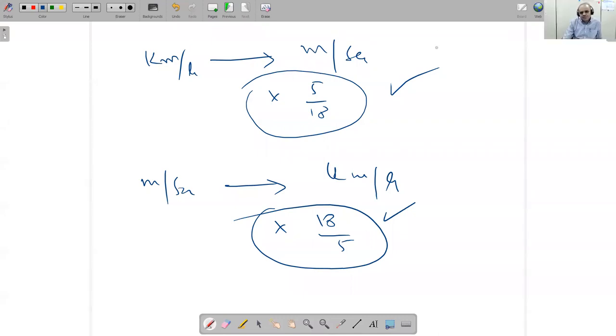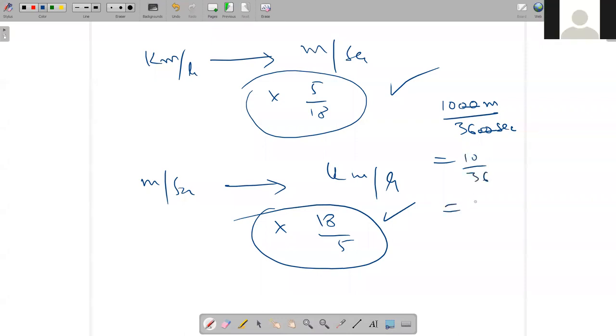I kind of missed it. Why is 5/18 used to convert? Why that number? Because kilometer means 1000 meter, and hours means 3600 seconds, which is 60 into 60. So if you simplify this, these two will cancel with this one. So this is 10/36, which means 5/18. So that's why I write here 5/18.